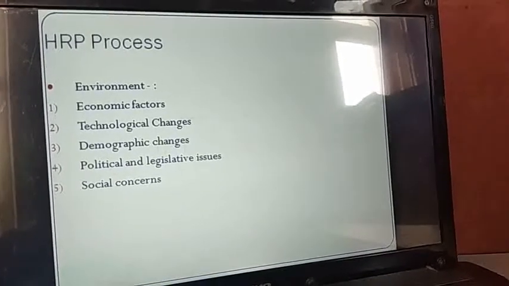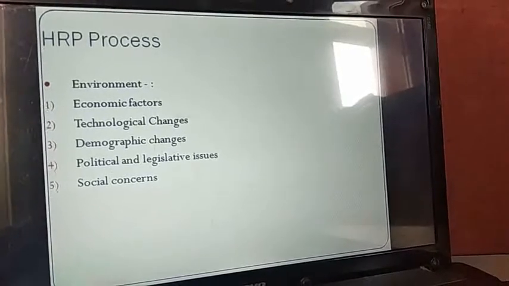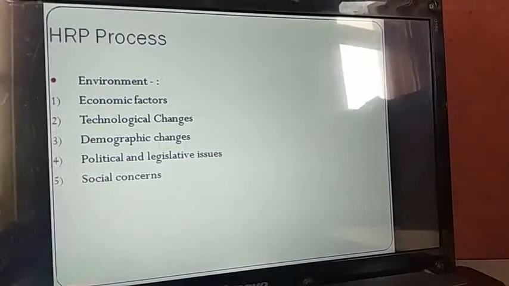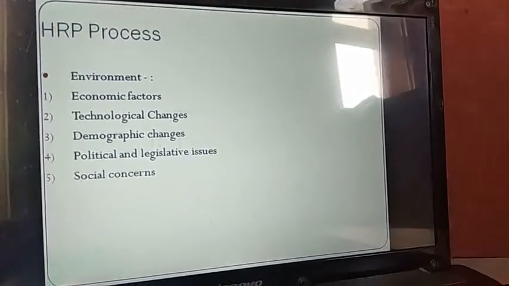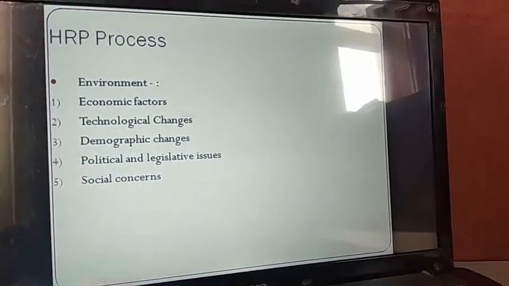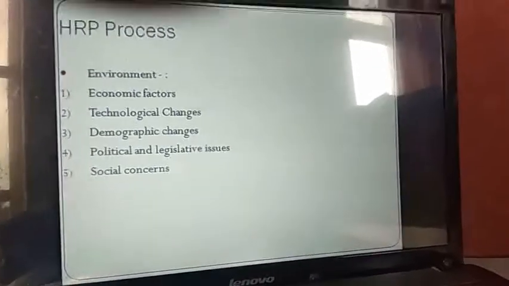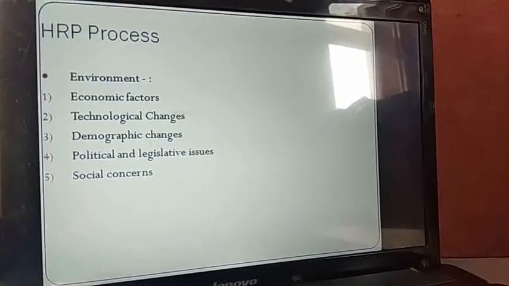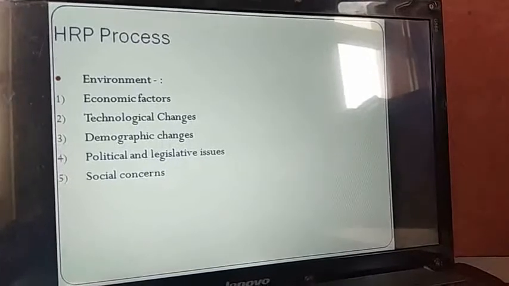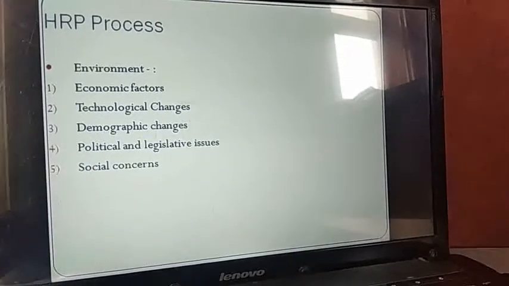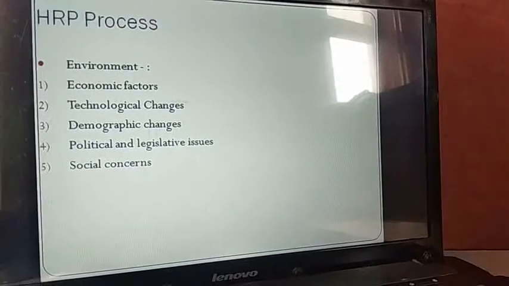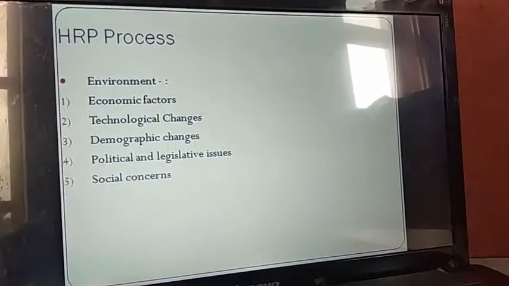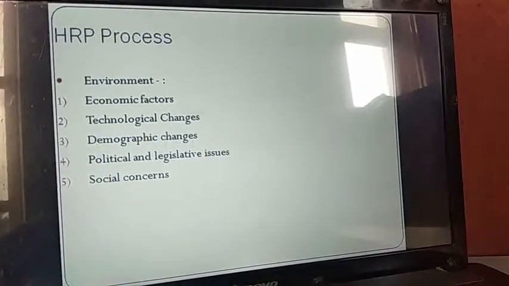Then technological changes. Of course, with the advent of modern technologies, the work setting has changed, and the type and nature of the people required also gets changed. So human resource planning is directly related to technology, because whenever we talk of technology in today's time, we are somehow talking of computerization, computer-aided technology, computer-aided design, computer-aided manufacturing, right?